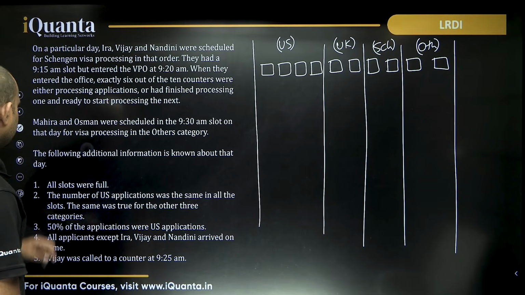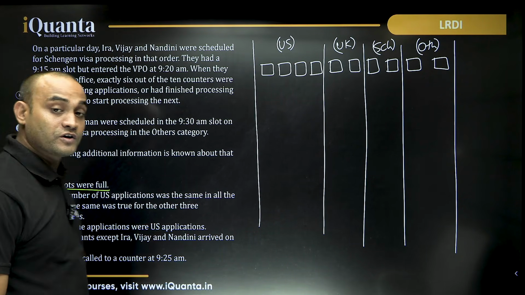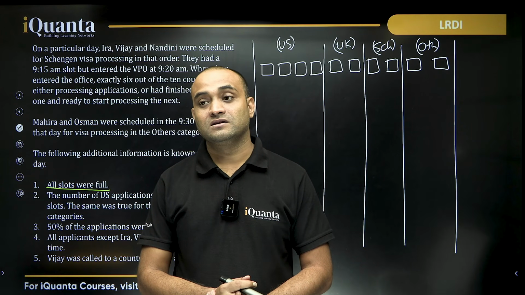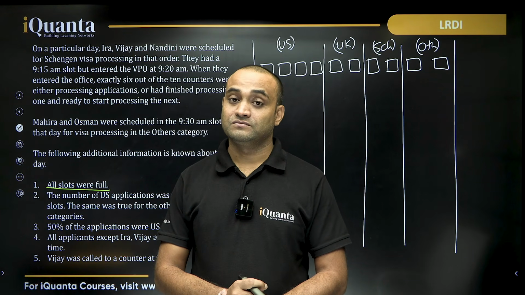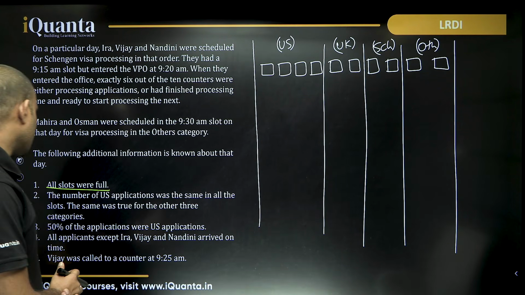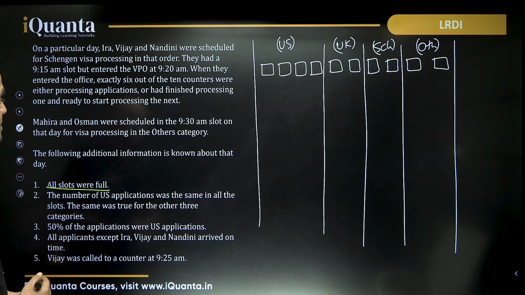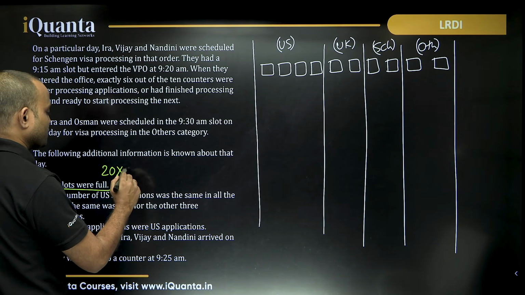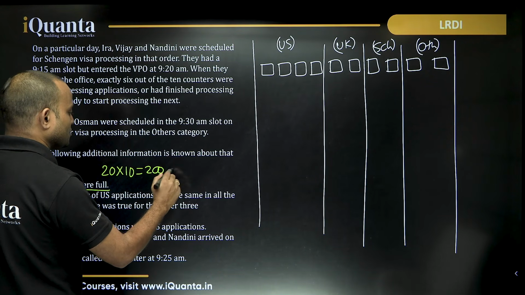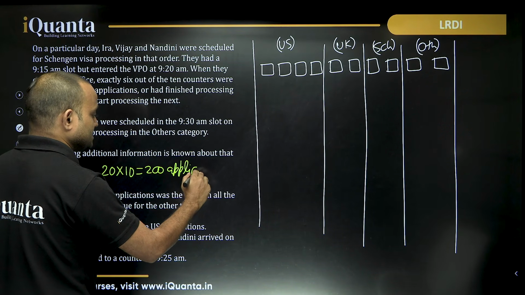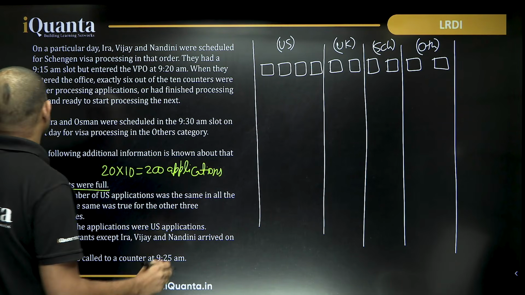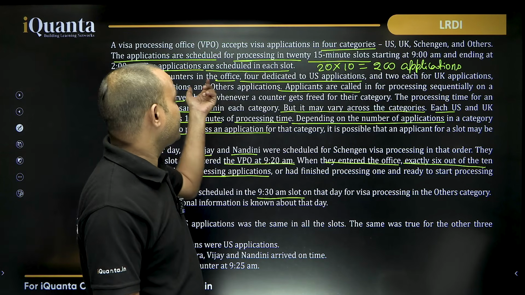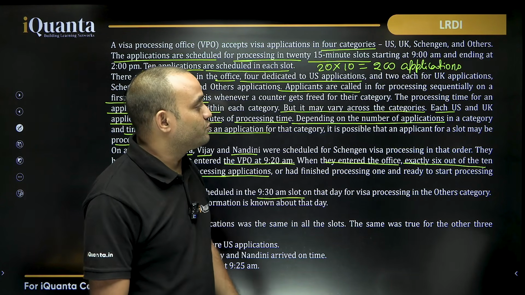Then it says that all slots were full. What does that mean? There are 20 slots, right? And there are 20 slots of 15 minutes. This is given, means all the slots were full, and in each slot there were 10 applications. So the total number of applicants will be 20 into 10, a total of 200 applications. Previously, we found that there could be a maximum of 200 applications, because 20 into 10, 200 applicants would be there, a maximum.